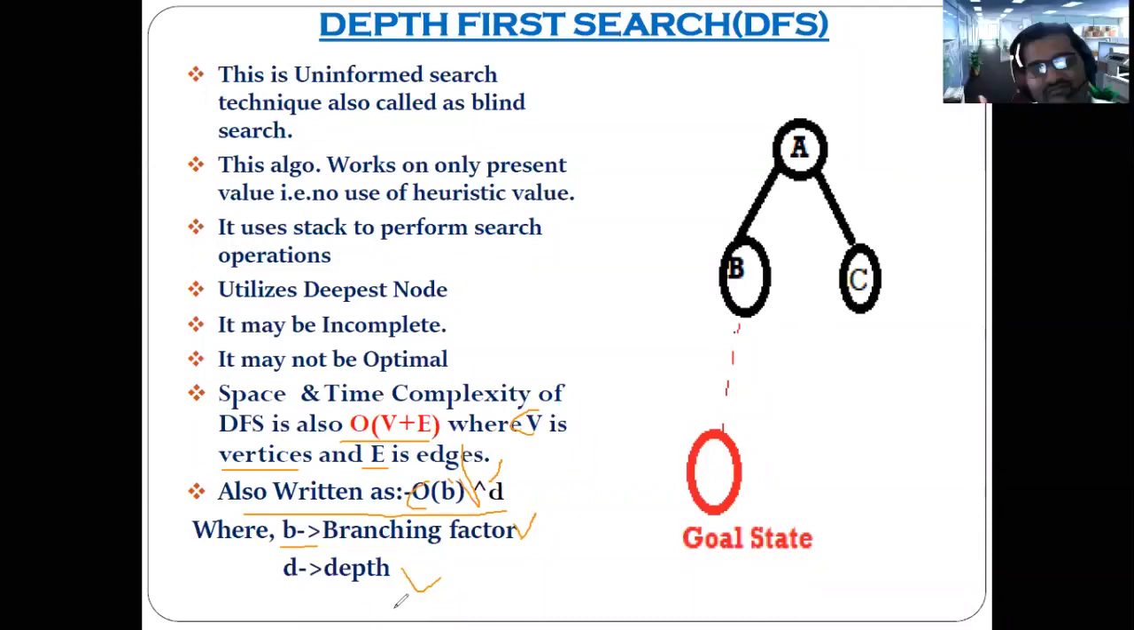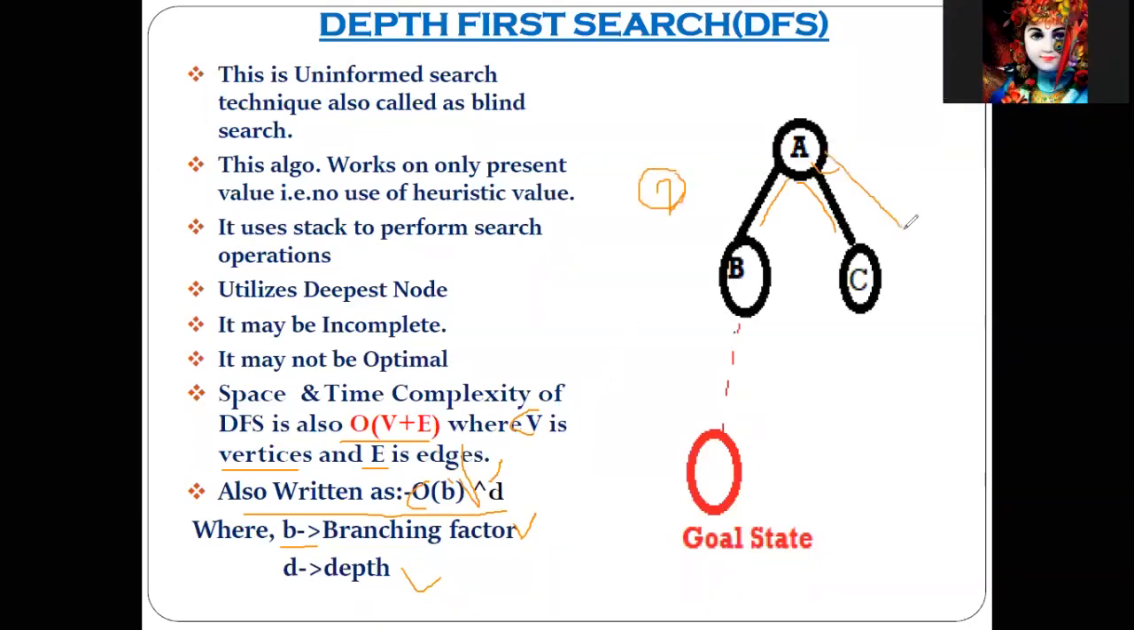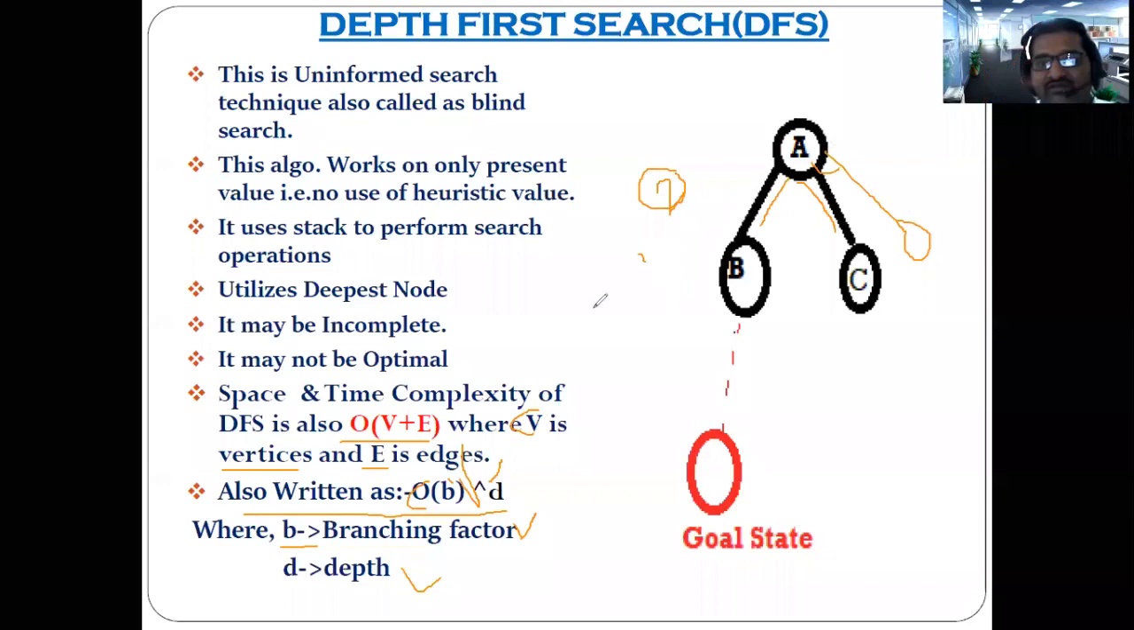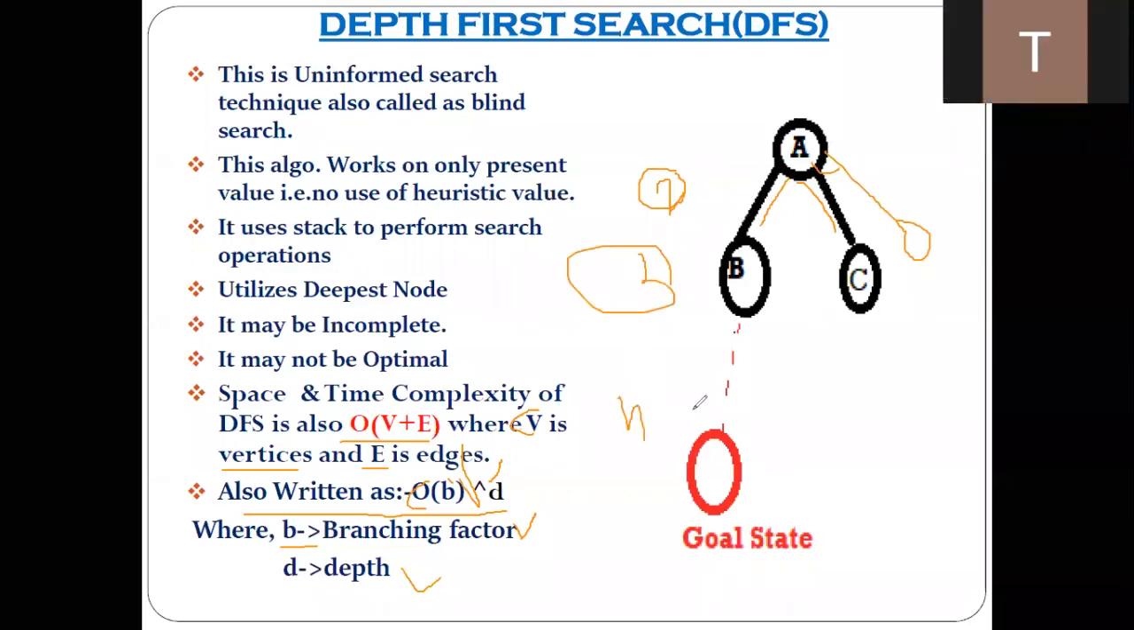What is meant by the branching factor? Number of edges. Suppose this is your root node. It has 2 branches, so its branching factor is 2. If one more child is there, it will be 3. Understood?